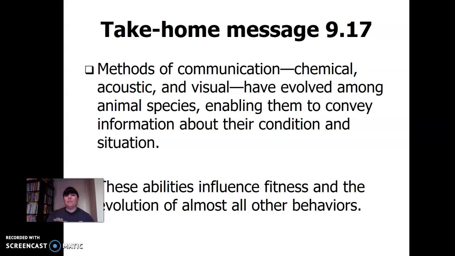Methods of communication, chemical, acoustic, visual, have evolved among animal species, enabling them to convey information about their condition. These abilities influence fitness and evolution of almost all other behaviors because if they're cooperating, if there's danger, if there's food, and we're communicating those signals, that's going to help with survival. So we would argue that that's a behavioral mechanism, and evolution has an influence over that.